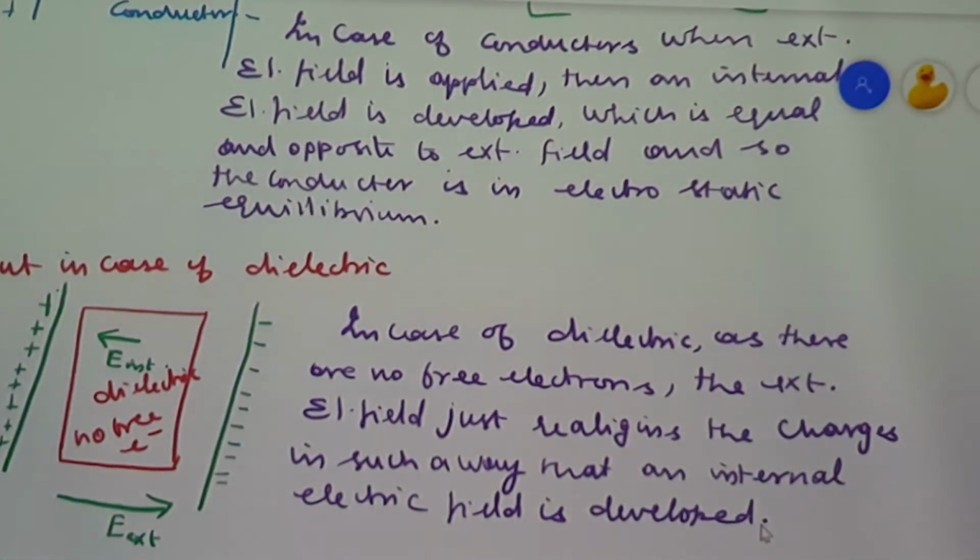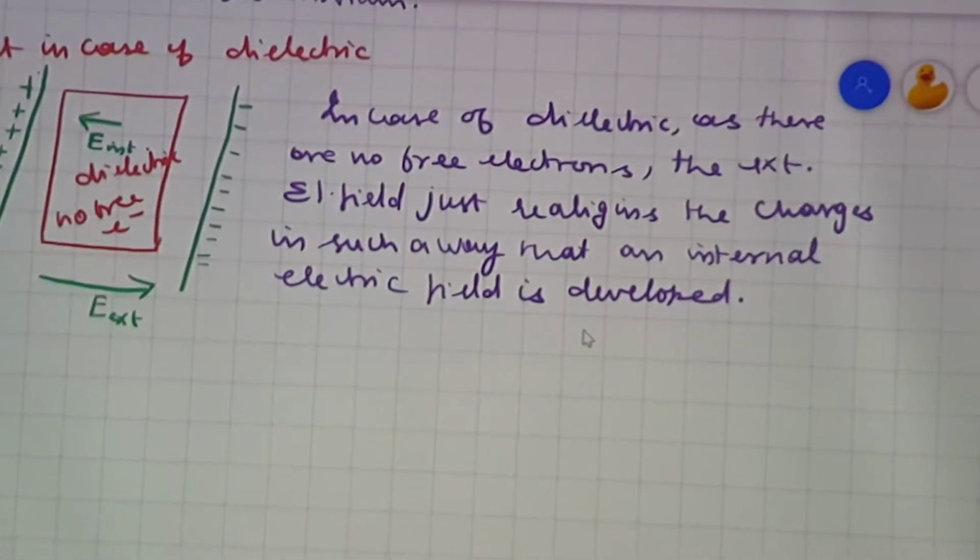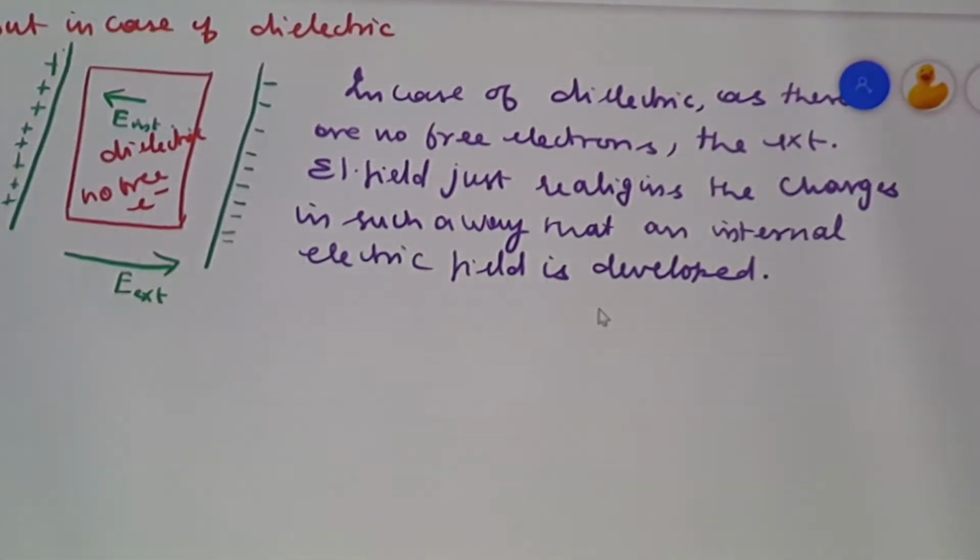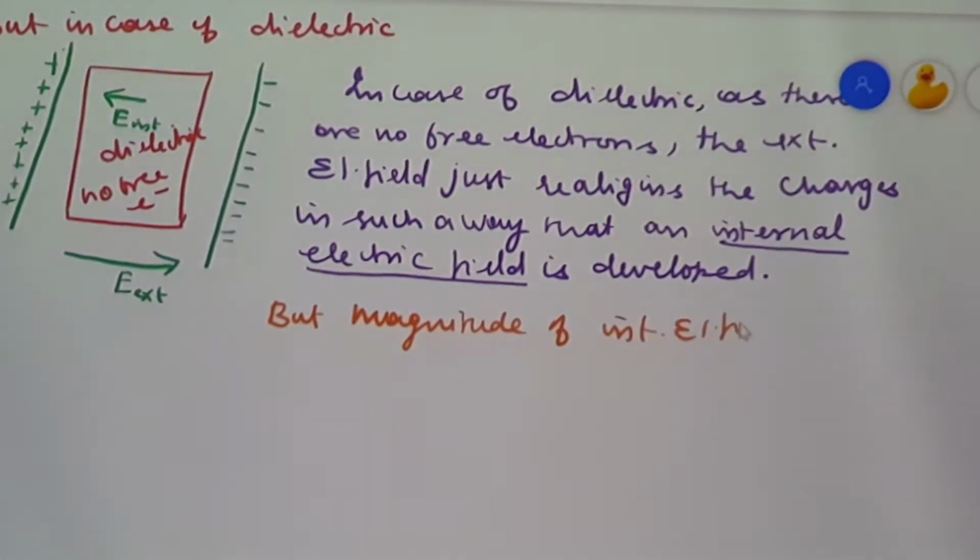So, this internal electrical field developed will always be less than that of the external electrical field. See, what will happen to this internal electric field? But the magnitude of internal electric field, let us write like this: modulus of E internal.